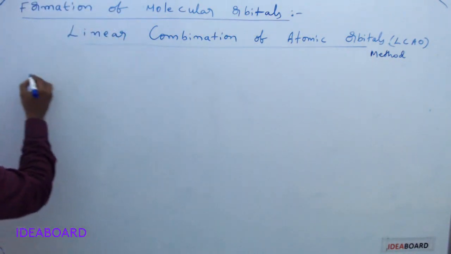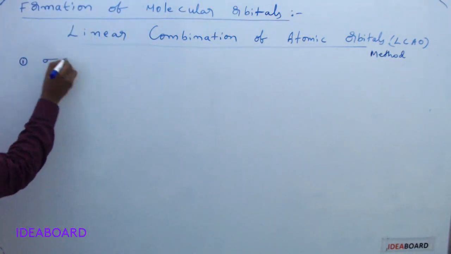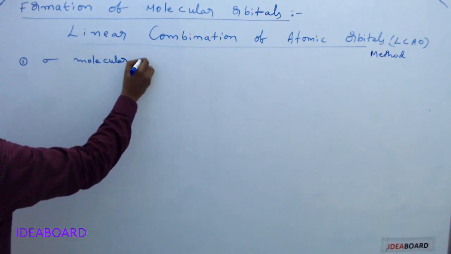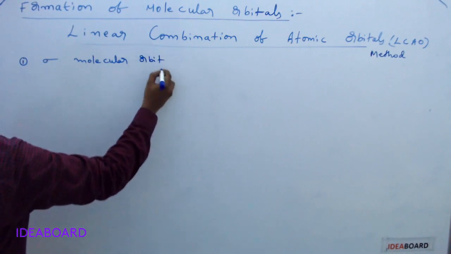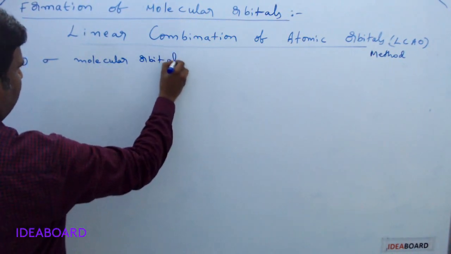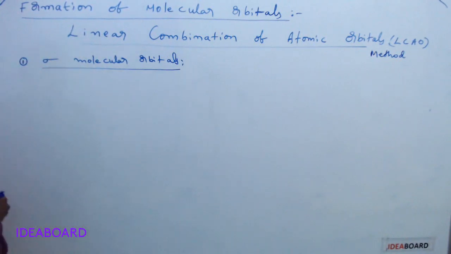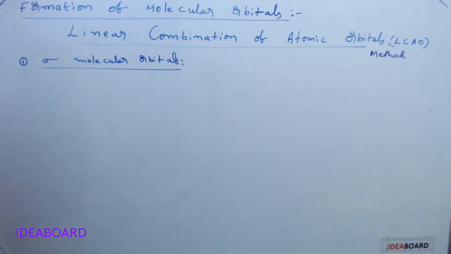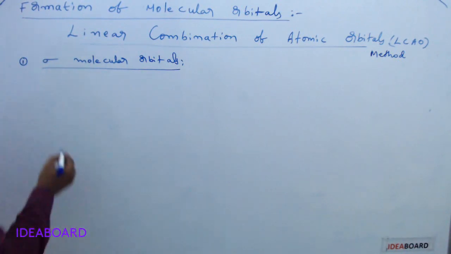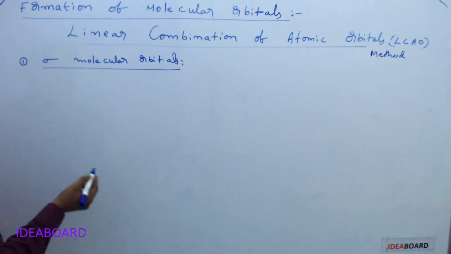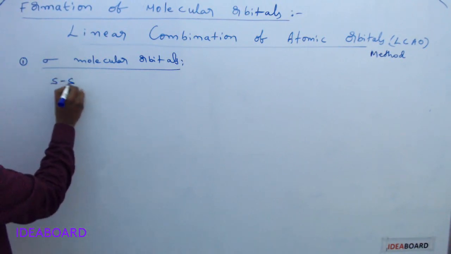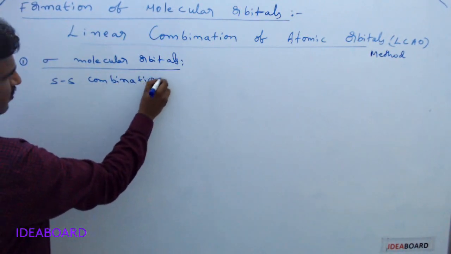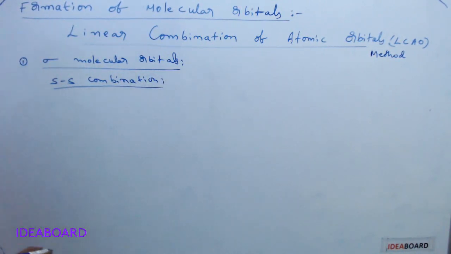In this, we are writing first about the sigma molecular orbitals. We have sigma, pi, and delta. How does the sigma molecular orbital formation occur? Generally, sigma molecular orbitals are formed by s-s overlapping or p-p overlapping, that is, linear overlapping of s orbitals and p orbitals. So first we are taking the s-s combination, the s-s combination of atomic orbitals of different atoms.